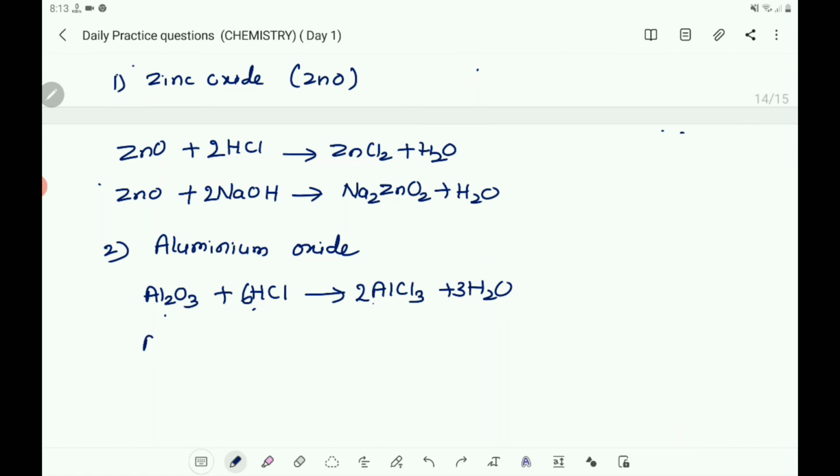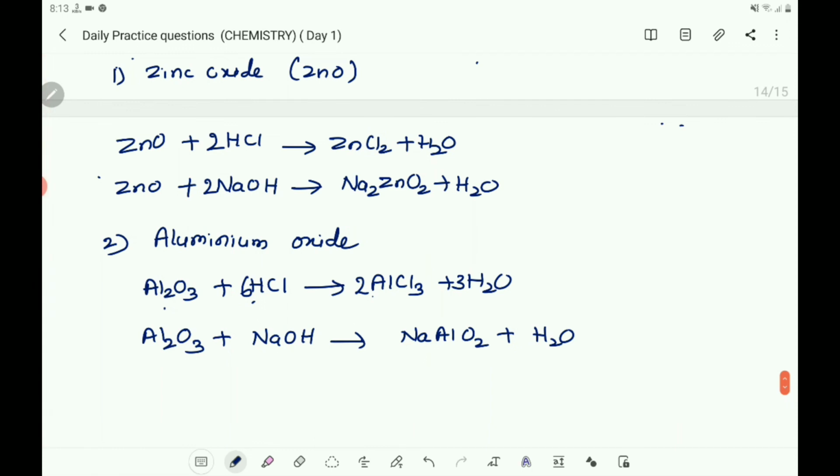Next, the same aluminium oxide Al2O3 reacts with NaOH, gives NaAlO2, sodium aluminate, plus H2O.